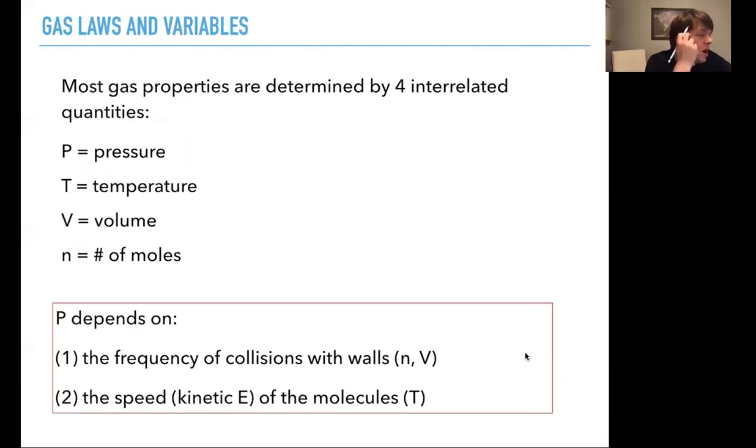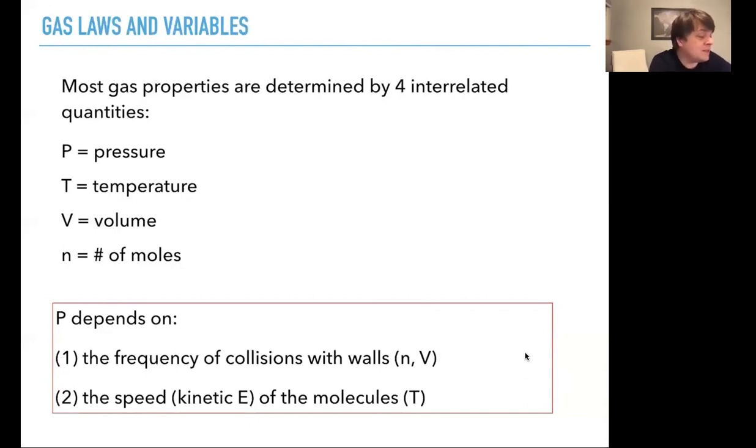So what are the quantities? Almost all gas properties are determined by four interrelated quantities. The pressure of the gas, the pressure due to the beating of the molecules against the surface, against really anything that is in that gas, our bodies, the chair, whatever. The temperature due to the kinetic motion of the gases, so the kinetic energy of the gases. With higher temperatures, there's higher kinetic energy in the gases, and so they pound against the walls more vigorously. The volume the gas is contained in, and the number of molecules in that gas.